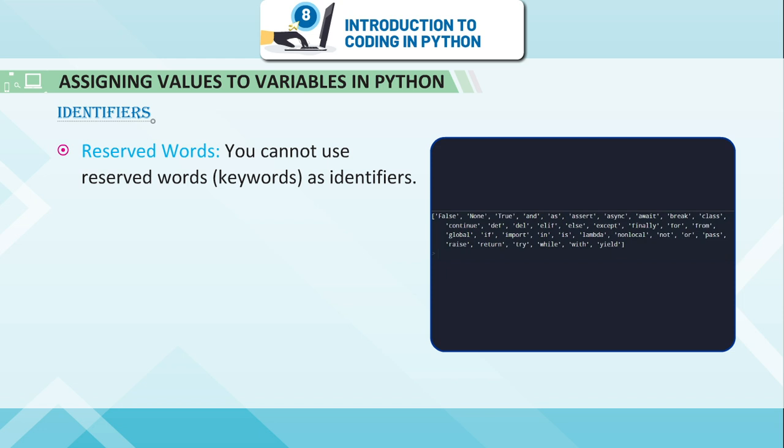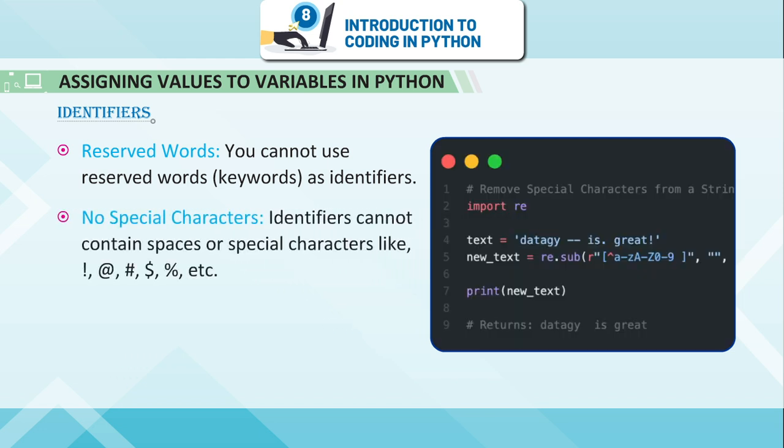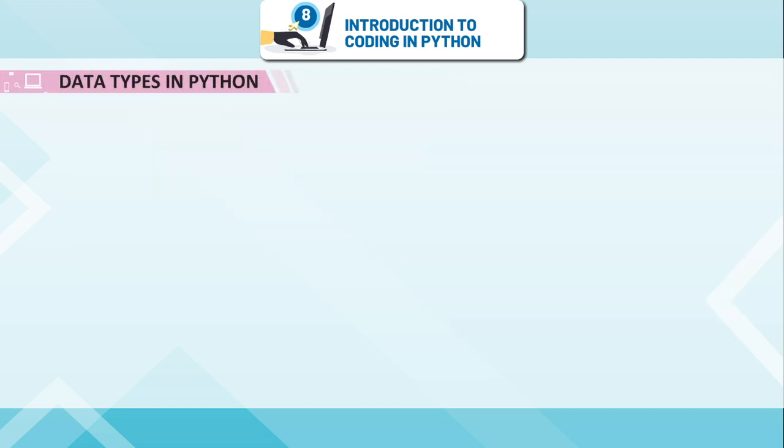Reserved words. You cannot use reserved words or keywords as identifiers. No special characters. Identifiers cannot contain spaces or special characters like exclamation, @, hashtag, dollar, percentage, etc.